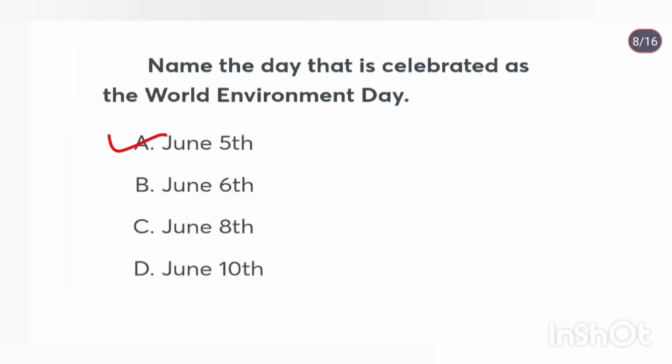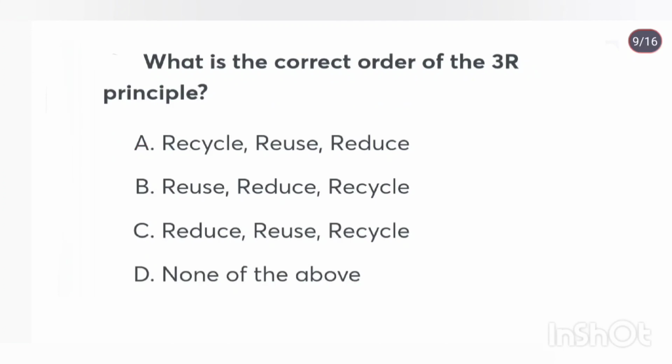June 5th. What is the correct order of the 3R principle? Reduce, reuse, recycle. These three methods are considered as the proper ways to dispose of waste.